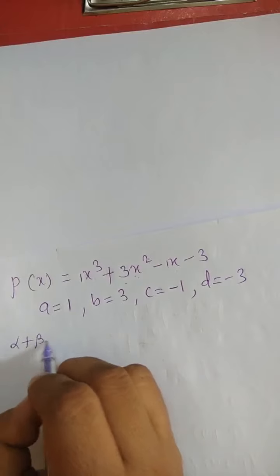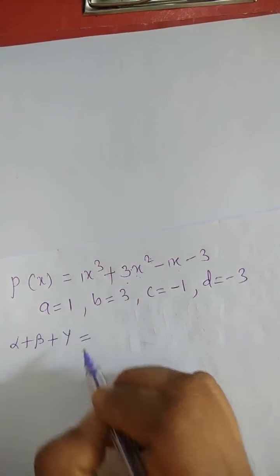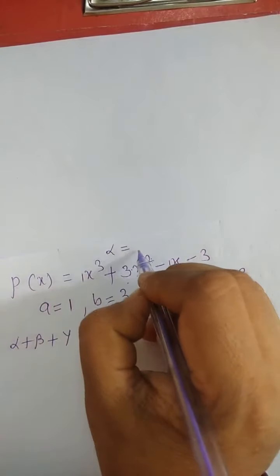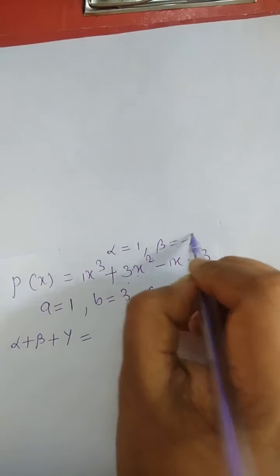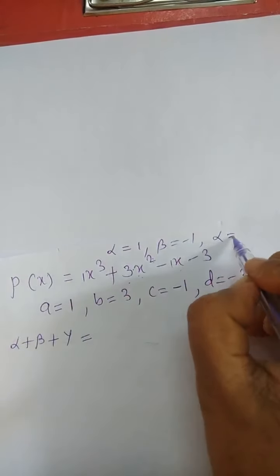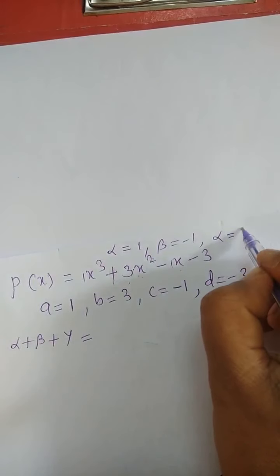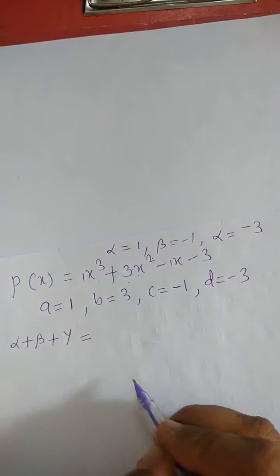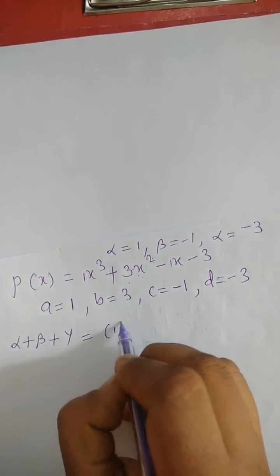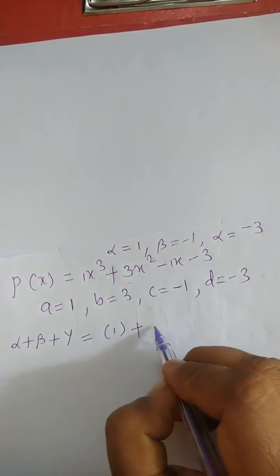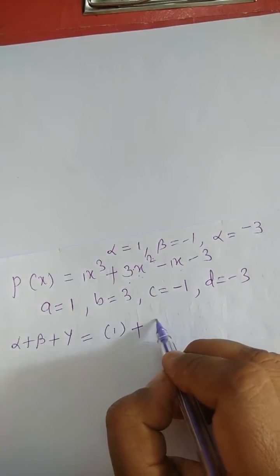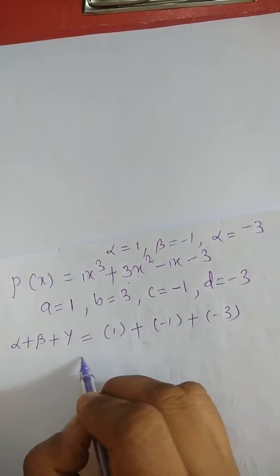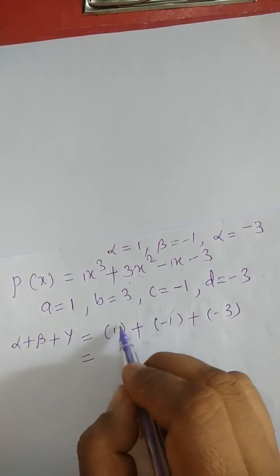Okay, let us find alpha plus beta plus gamma. So what are the values of alpha? It is given in the question. Alpha is 1, beta is -1 and gamma is -3. Okay. So let us find alpha 1 plus beta is -1 and gamma is -3. So we get here 1 minus 1 cancel.